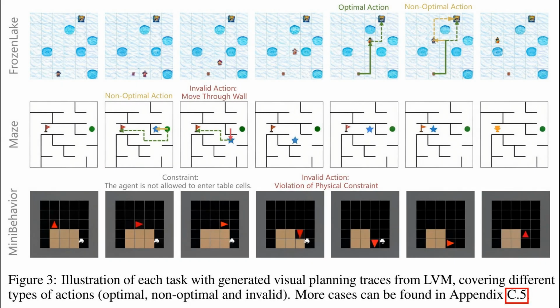Alright, so Figure 3 gives us a more concrete look at these visual planning traces in action. We see examples from the same 3 tasks: frozen lake, maze, and mini behavior. For each task, the images show sequences representing different kinds of actions the model might plan, like an optimal action, which is the most direct path to the goal, a non-optimal one, which still works but takes a longer route, and an invalid action, such as trying to move through a wall in the maze or violating a physical constraint in mini behavior. This illustrates how the system visually thinks through possibilities.